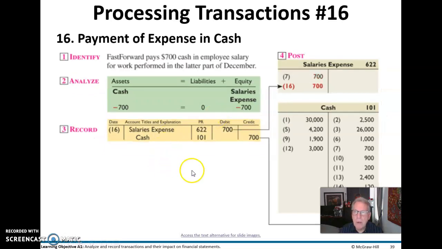Now we're going to pay another expense in cash, this time salaries expense. This is pretty normal that we would pay salaries in cash. Normally we would have an outside payroll service that wants all that money up front in cash. So we rarely have a payable for salaries. So in this case, we're going to debit salaries expense, a left-hand side account. We debit it to increase it. And we're going to credit cash, a left-hand side account. We credit it to reduce it.